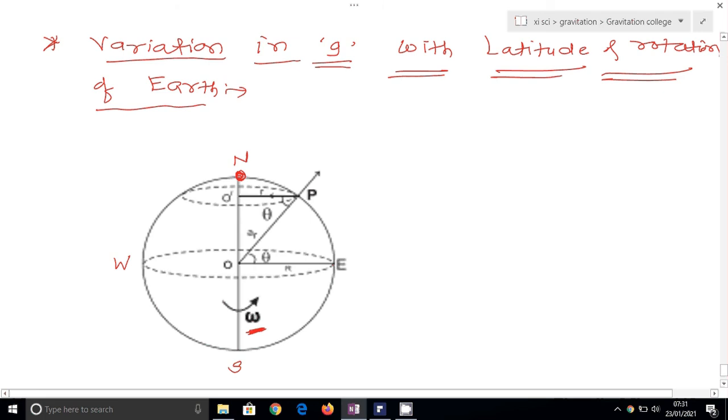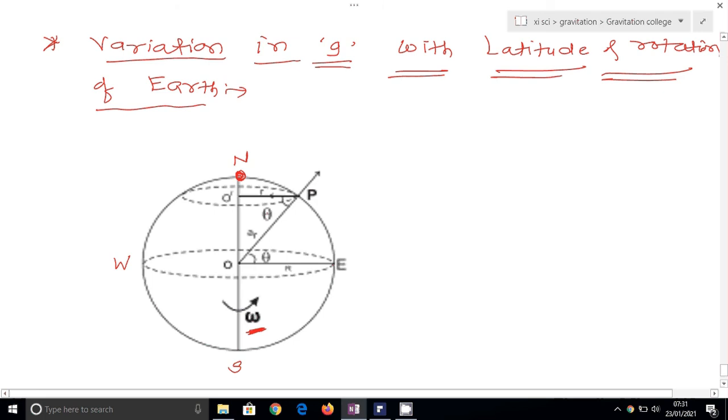If the point is situated at the poles, then it does not move in a circular path. But if the point is situated other than at the pole, then with the rotation of the earth, it moves in a circular path parallel to the equatorial plane.